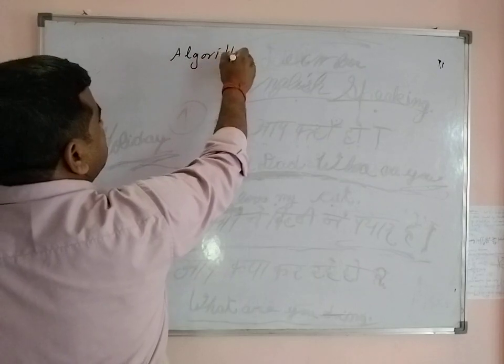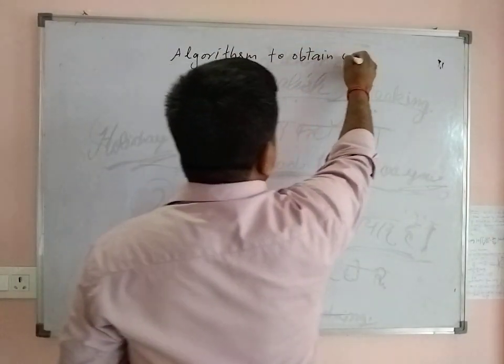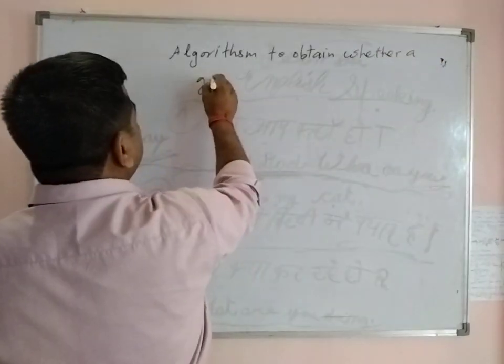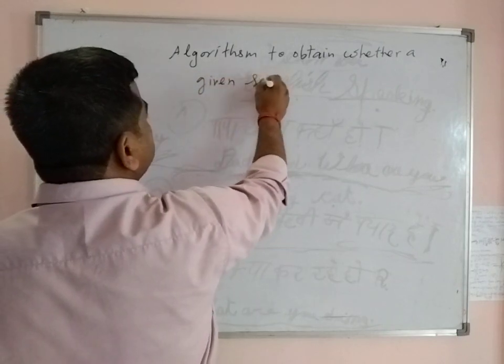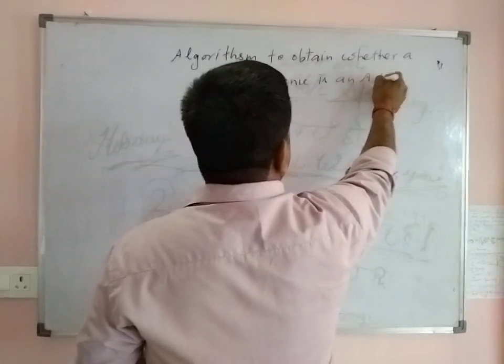Algorithm to obtain whether a given sequence is an AP.